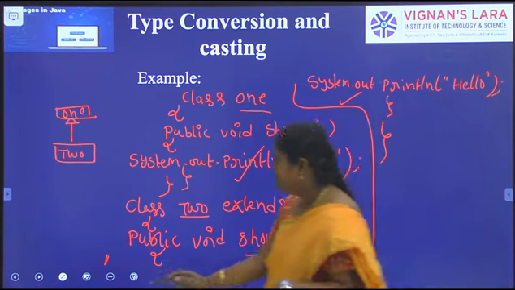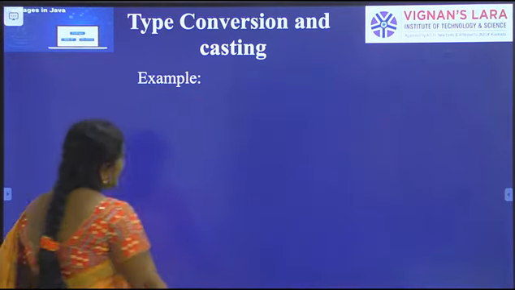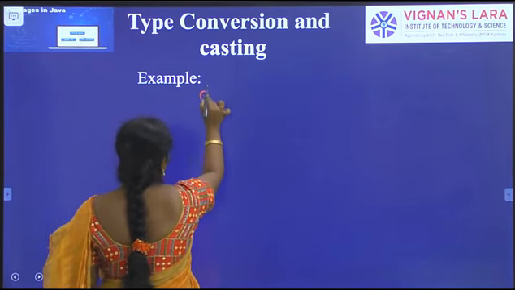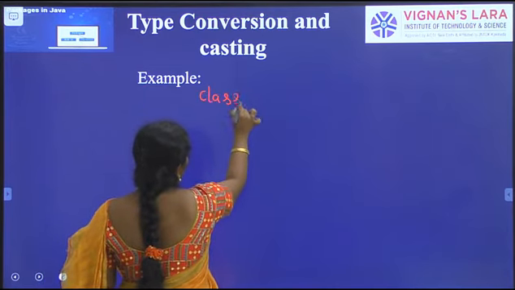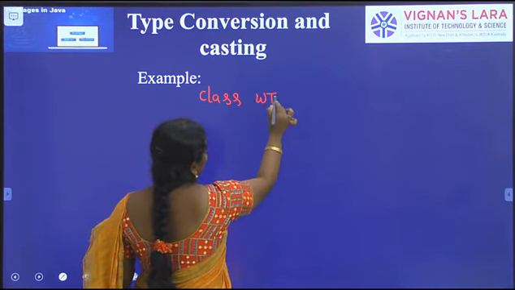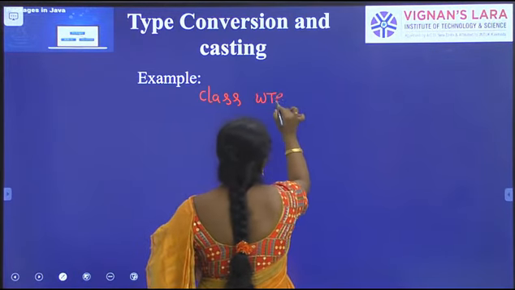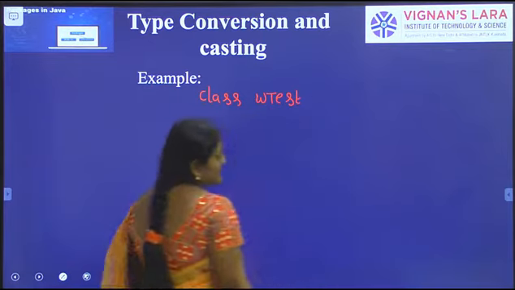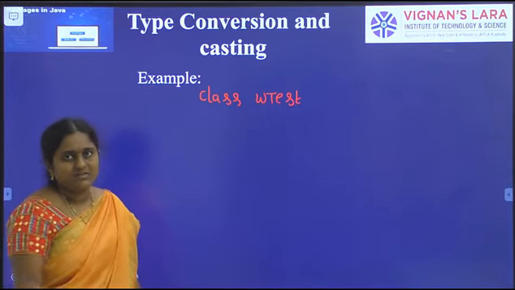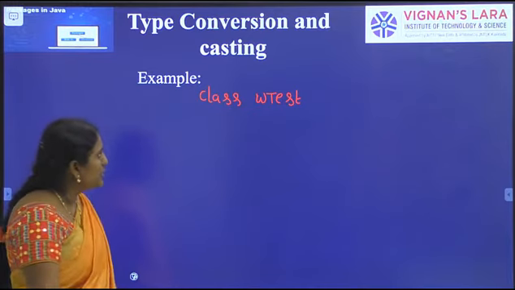So next, here I am taking one more class, class WTest, for widening casting. Simply I am defining class WTest, widening test. The class name can be any valid name as you wish; you can define any name, no problem.